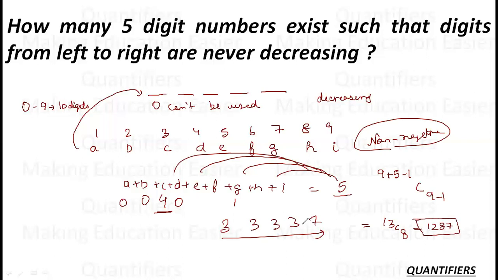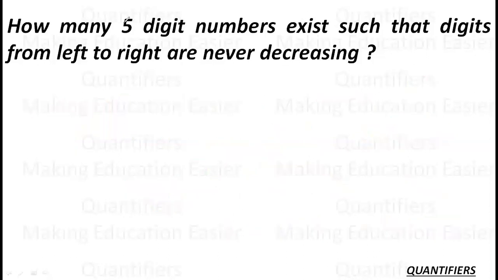Okay. So it is as simple as that. Sometimes people use a lot of methods like A, B, B. So you start arranging this and it will take a lot of time. But 2 can be similar, 3 can be similar, 4 can be similar, and all can be similar. We haven't used that, and it is a very simple formula. So 13C8 is your final answer.